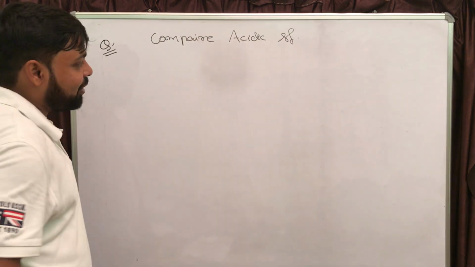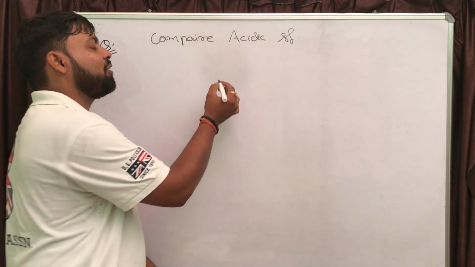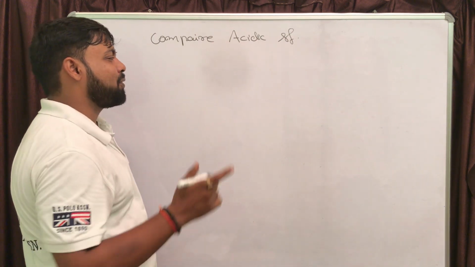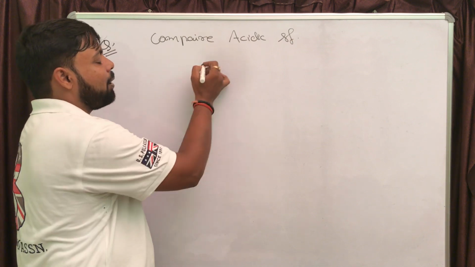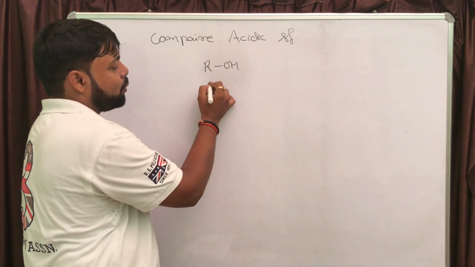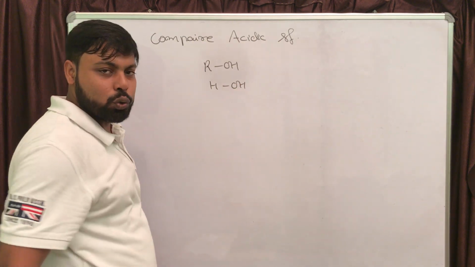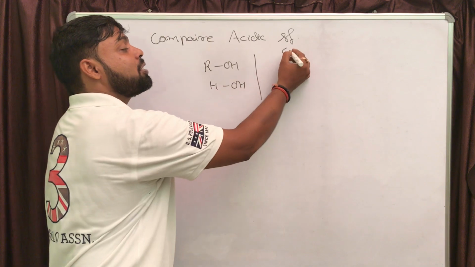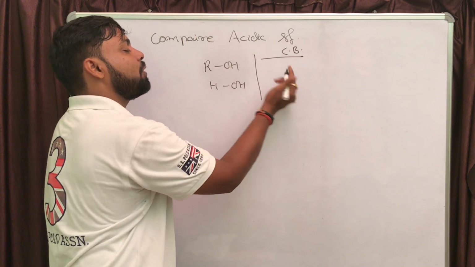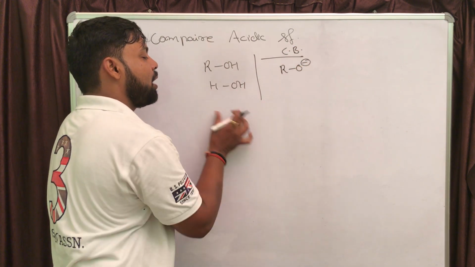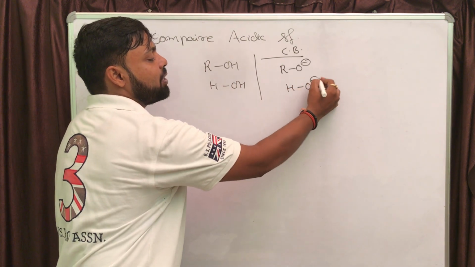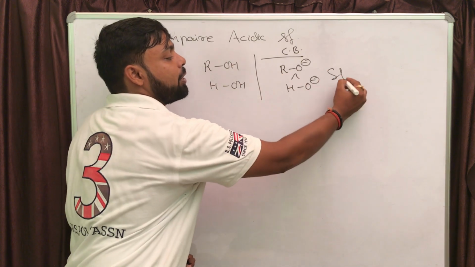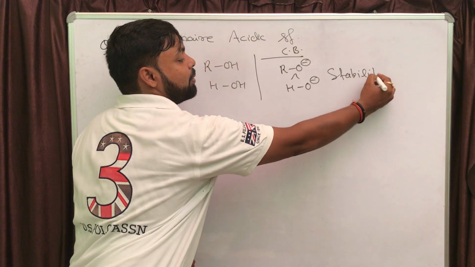If it is asked to compare the acidic strength of ROH and HOH, we will just write the conjugate bases. The conjugate base of ROH is RO minus, and of HOH is HO minus. Definitely, stability wise, the second is going to be more stable, right?